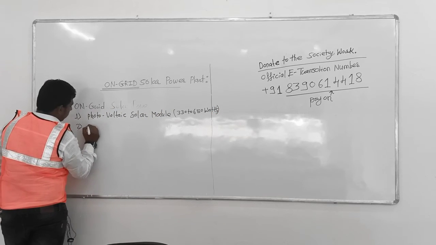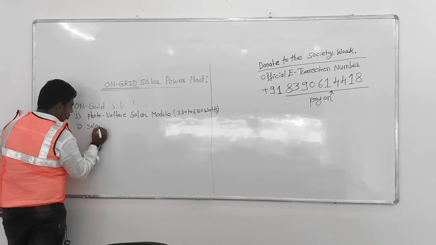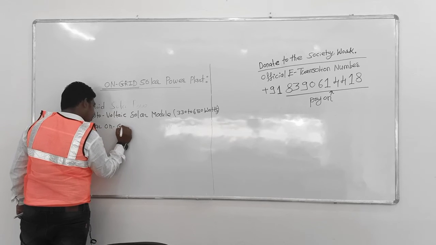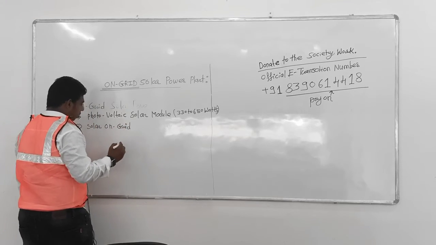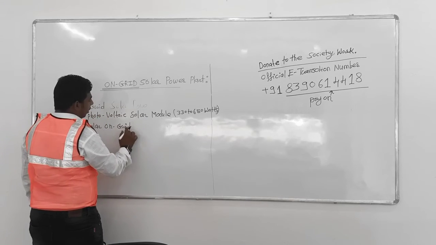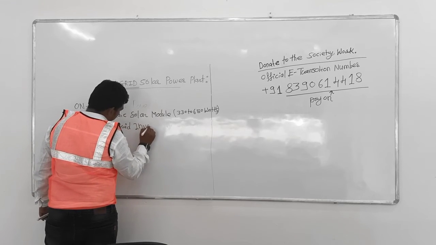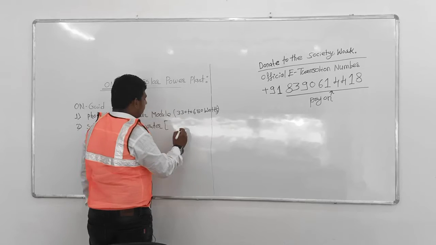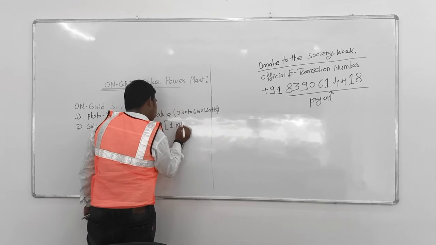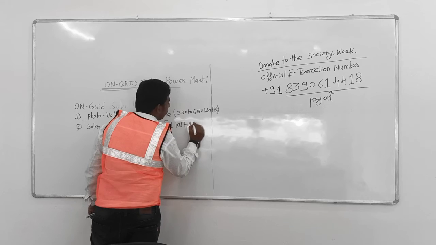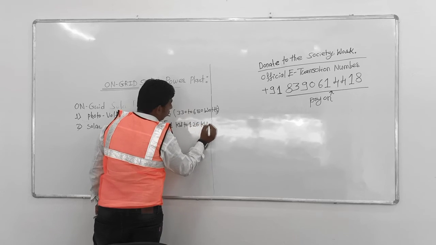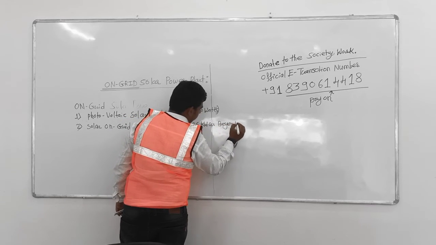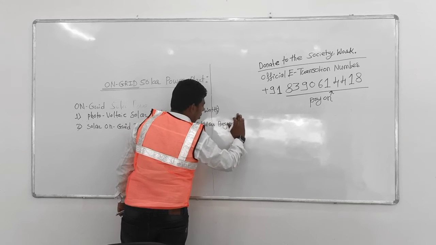Another one is the solar on-grid inverter, because inverters have a variety. Solar on-grid inverters are available in the market between 1 kW to about 126 kW or beyond, or in megawatt.